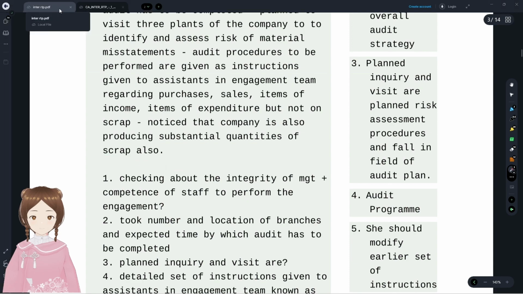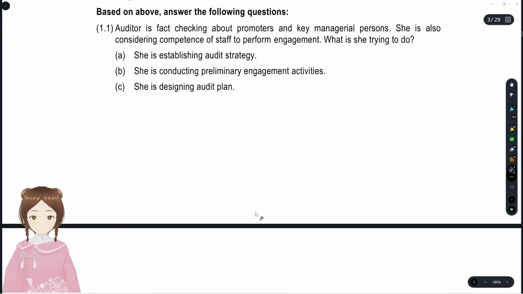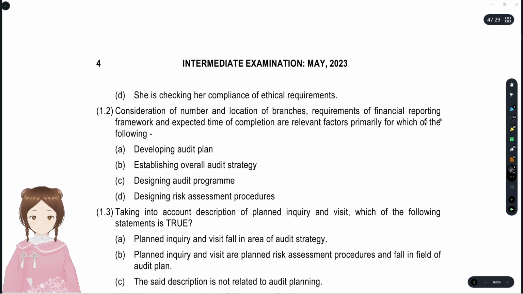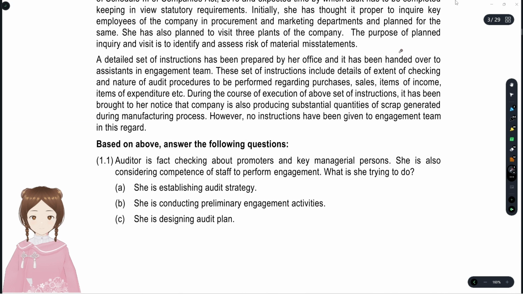The first question asks about the auditor fact checking about the promoters and key managerial persons. She is also considering the competence of staff to perform the engagement. What is she trying to do? Comment down the answer below. Is she establishing the audit strategy, conducting preliminary engagement activities, designing the audit plan, or checking compliance with ethical requirements? Pause the video and comment down the answer.